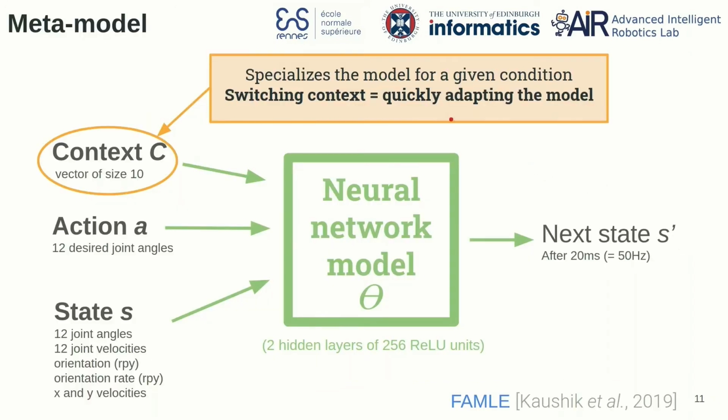Now what we want is to synthesize those different experts into a unique model, a meta model, and following the FAML algorithm, we first add a context vector to the input of the model. This context allows the model to specialize itself to some given condition, and by simply switching the context, we can quickly adapt the model for a known condition. The second step to go from a model-based approach to a meta-learning model-based approach is to meta-train those parameters C and the weights of the model theta.